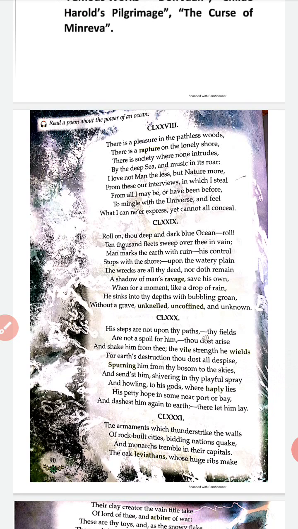The poet further says that whenever the ocean rises and causes destruction, it shakes man, it makes man fearful from within, and man starts doubting, and it controls the very unpleasant strength of humans. Meaning whenever the ocean or sea gets angry, humans get scared on seeing it, and the false strength that he boasts of, that collapses. "For earth's destruction thou dost all despise,